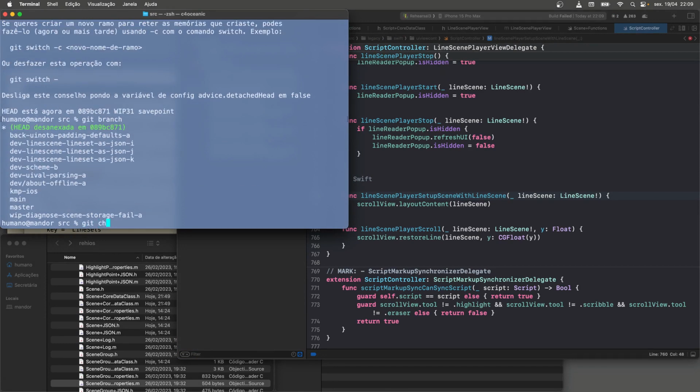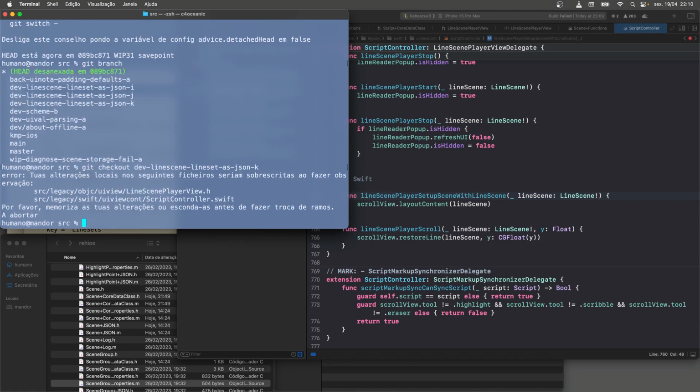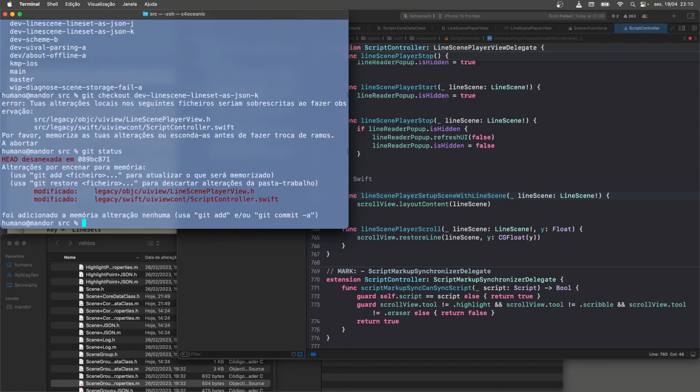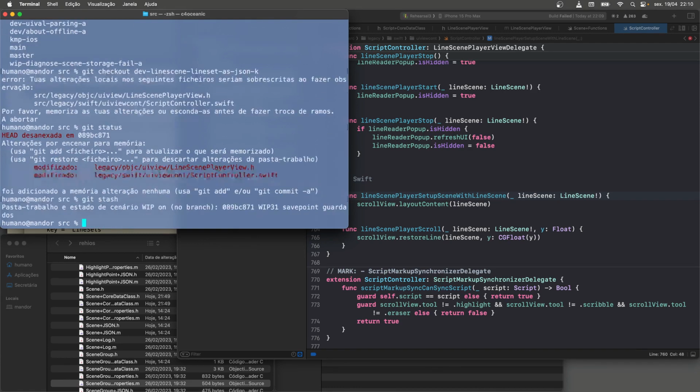Our latest branch, so we have a detached head, meaning we just checked out without using the branch name. We just bumped ourselves back down, and we're just going to get back to where we were. It's line scene, line set as JSON. Okay. Oh, I think we made some changes to code here. Yeah, we don't need those. Stash.